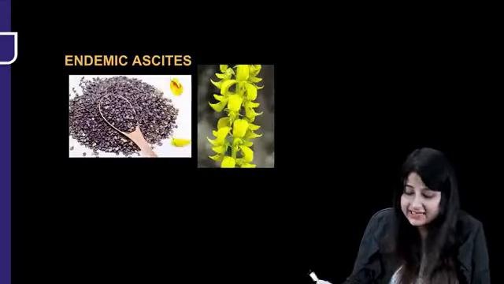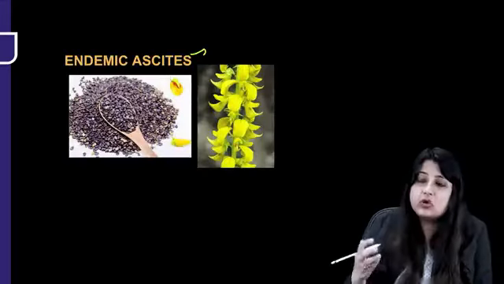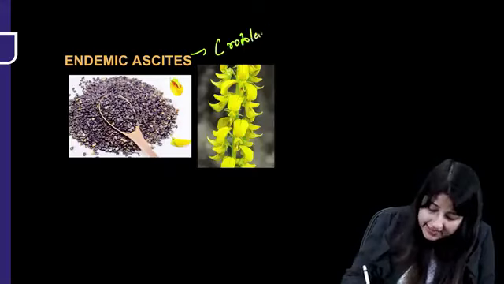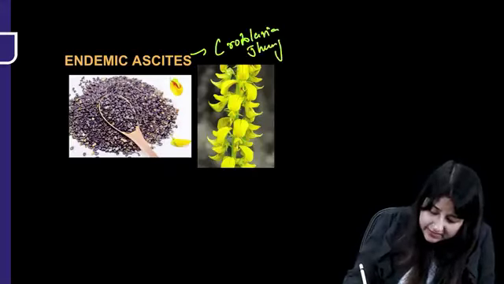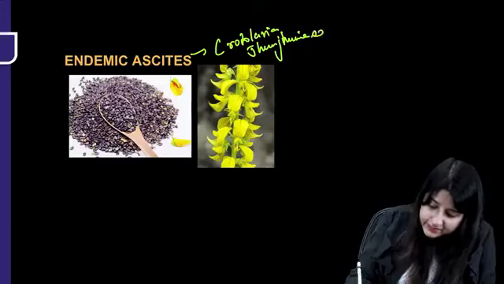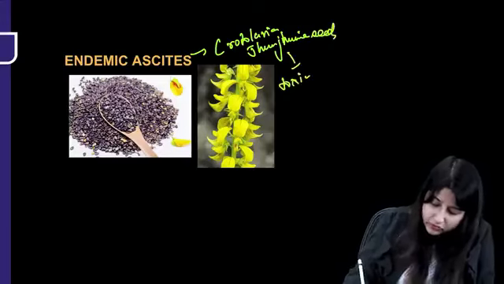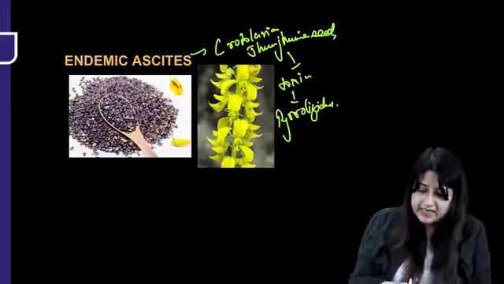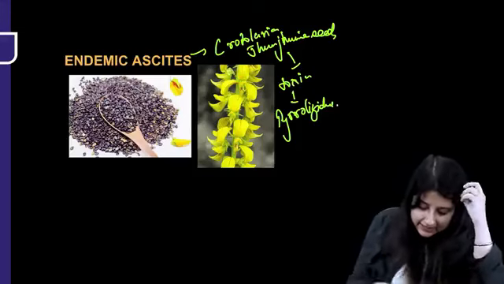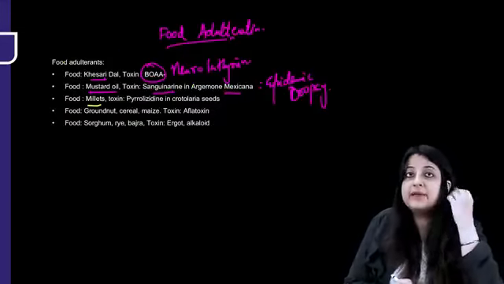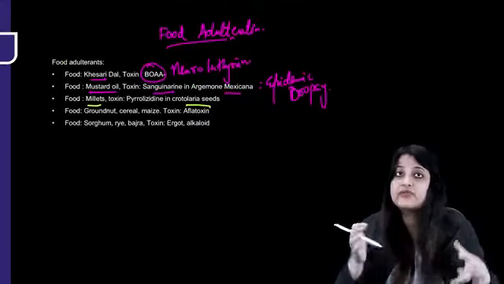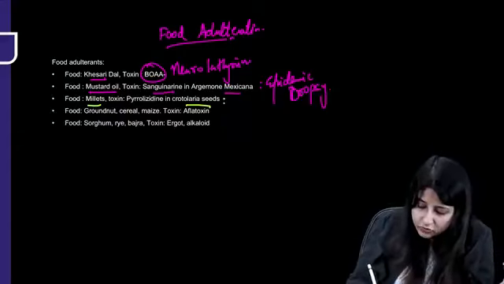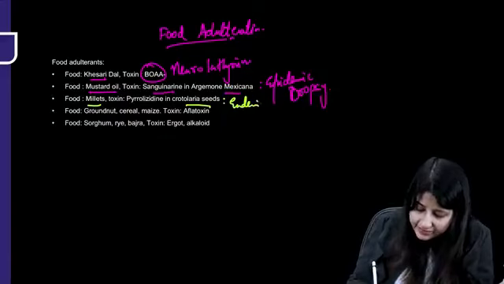Then this one is endemic ascites. This happens due to Crotalaria or Junjunia seeds which contain the toxin. In this, what is the toxin present? The toxin is pyrrolizidine. But what is it contaminating? Let us come back to this list once again. Food like millets get infested with Crotalaria seeds from which this toxin pyrrolizidine is derived, and this leads to what? Endemic ascites.